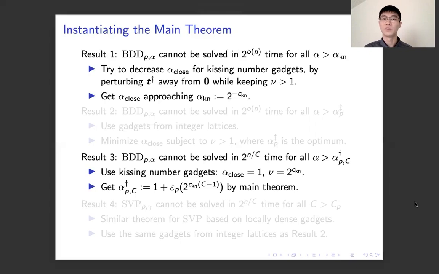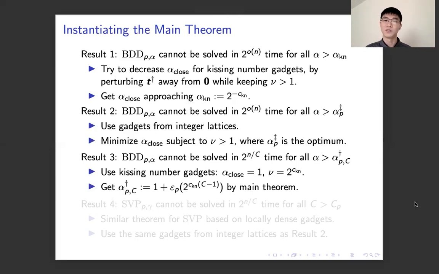Our result 1 also used the kissing number gadgets. Result 1 says that BDD cannot be solved in 2 to the little o of n time for all alpha that is at least alpha kn. In result 1, we try to decrease alpha close for kissing number gadgets. Previously, we set T dagger in the kissing number gadget to be exactly the origin 0, while here we try to perturb T dagger away from 0, while keeping the parameter nu to be at least 1. Eventually, we get alpha close approaching the quantity alpha kn, which is defined to be 2 to the minus c_kn.